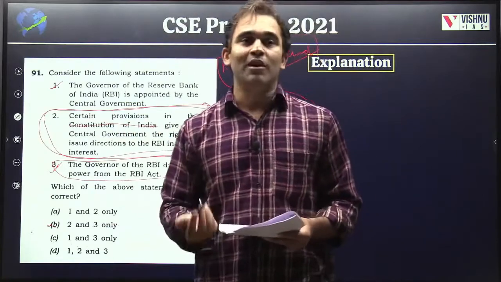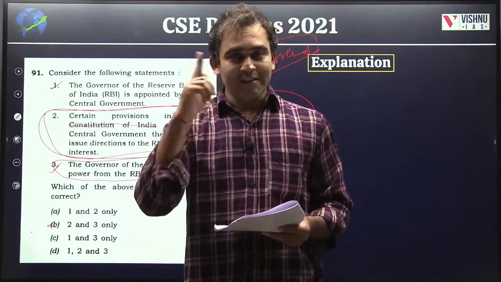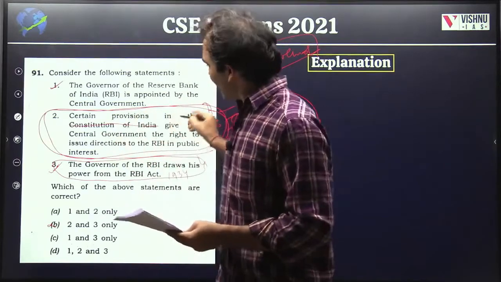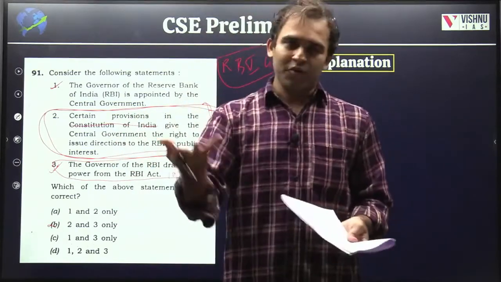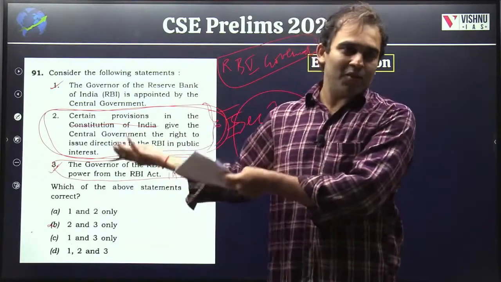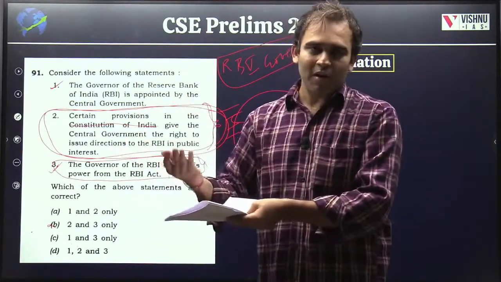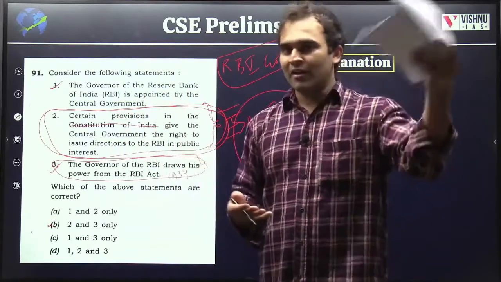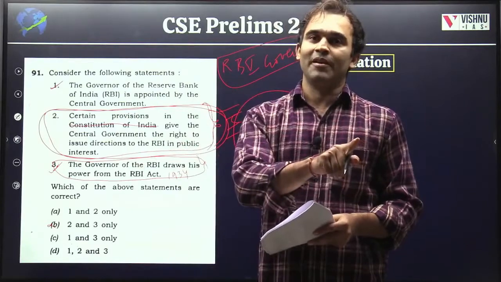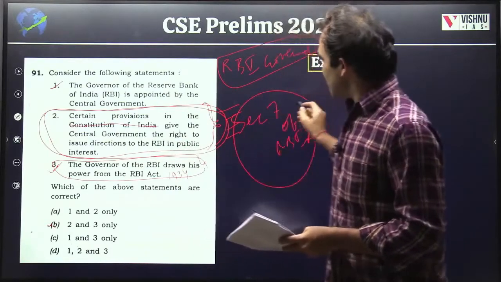That's where being thorough helps. Because if you just read it superficially, just read the headlines, yes, you will know that the central government can always do it, because of course, in a parliamentary democracy, the Government of India should always have the upper hand. RBI is just an executive body, not as powerful as the Government of India. That much is true. But where is that power coming from? Not from the Constitution, from Section 7 of the RBI Act.